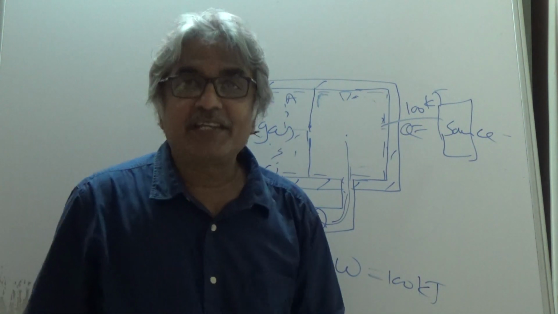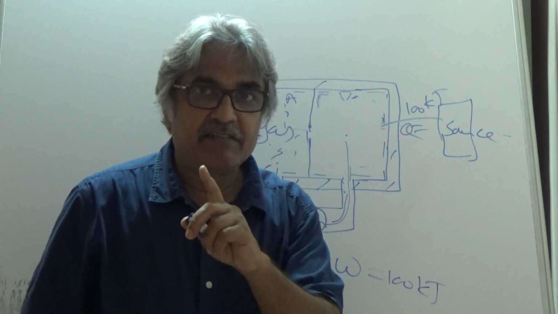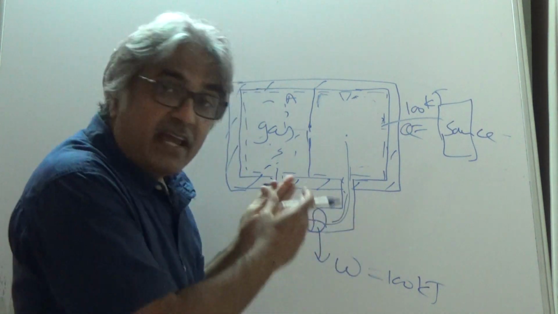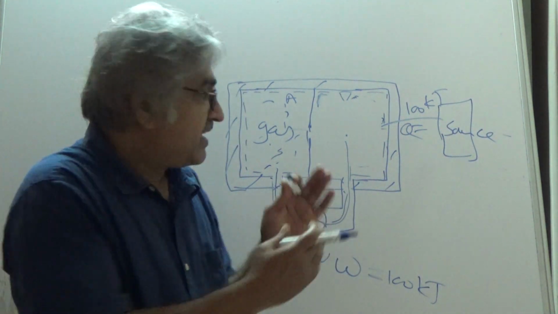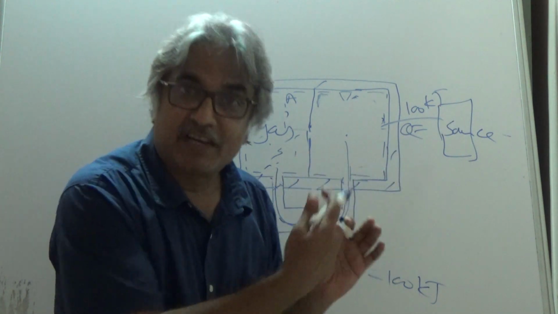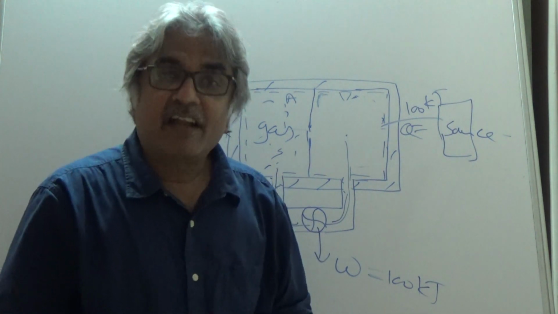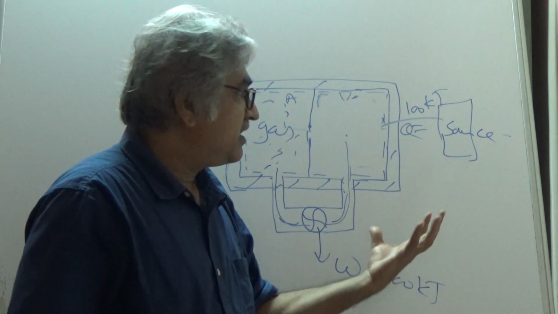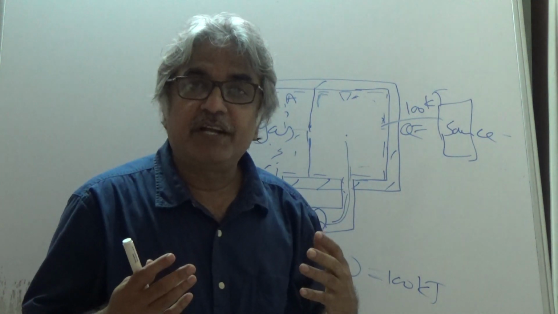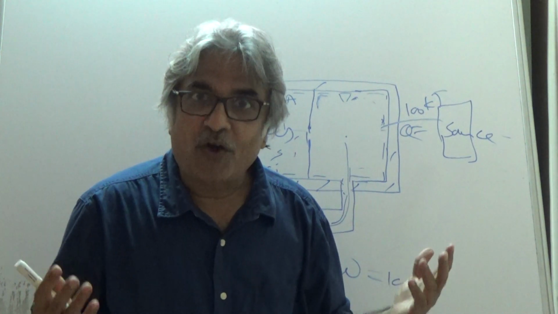Now this is a violation of the second law, the Kelvin-Planck statement. You remember the Kelvin-Planck statement. If you assume the free expansion of gas here to be reversible, that means you are claiming that you can have a heat engine which works in a cycle and converts all the heat supplied to it into work, which is impossible, which is a violation of the second law.